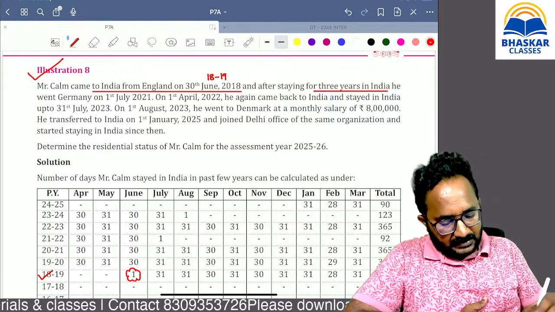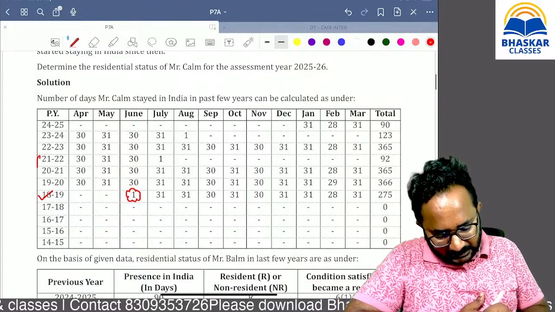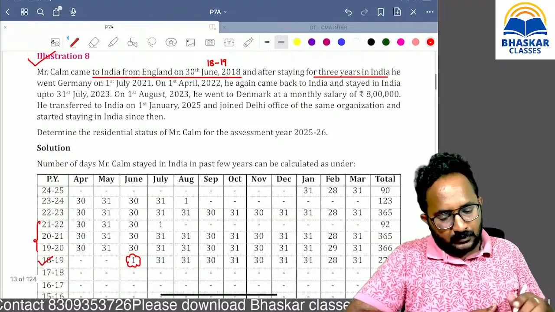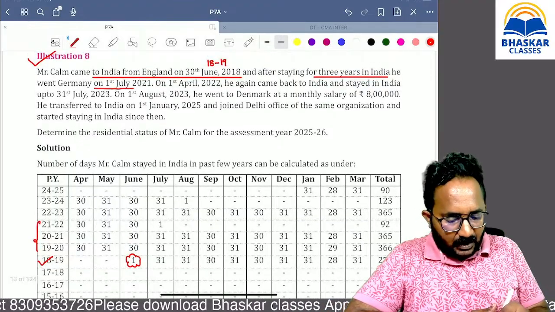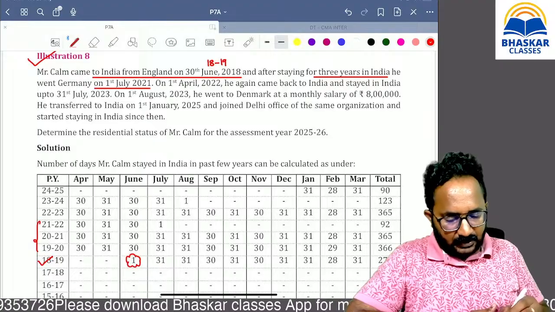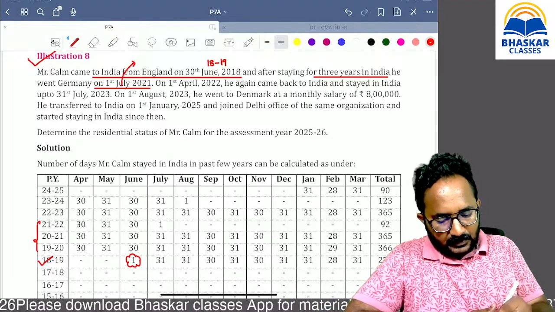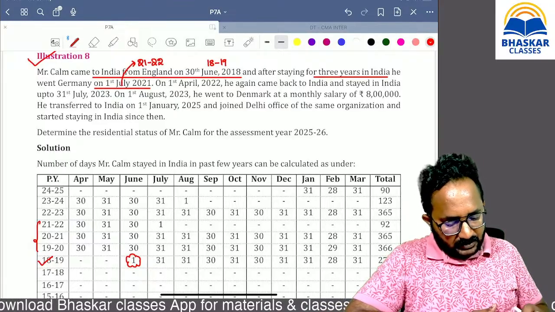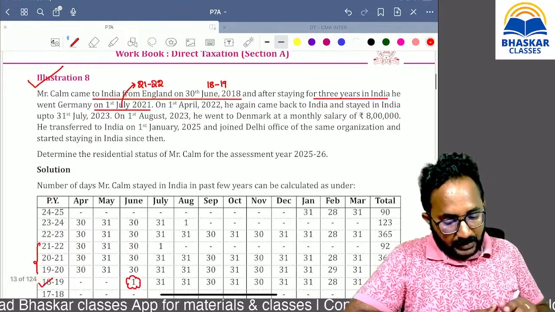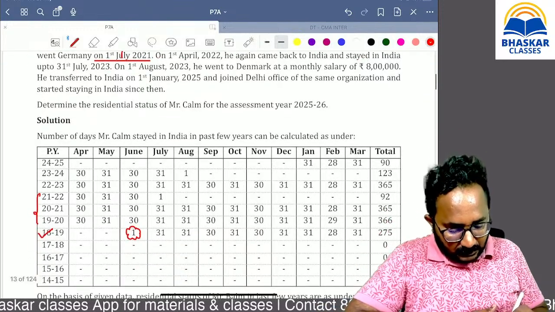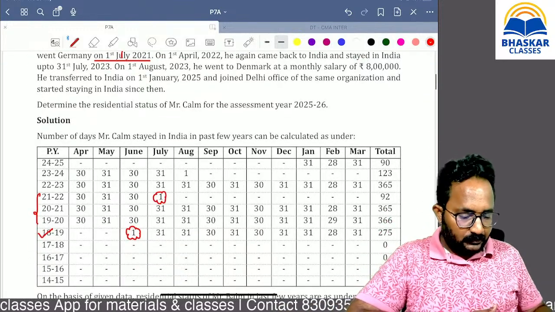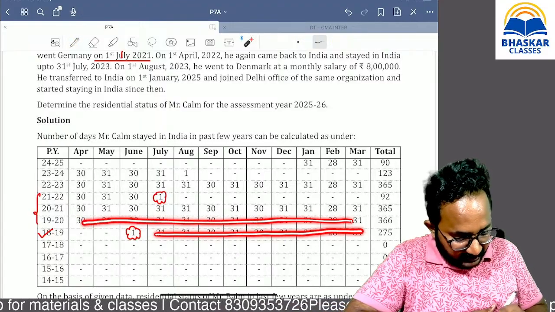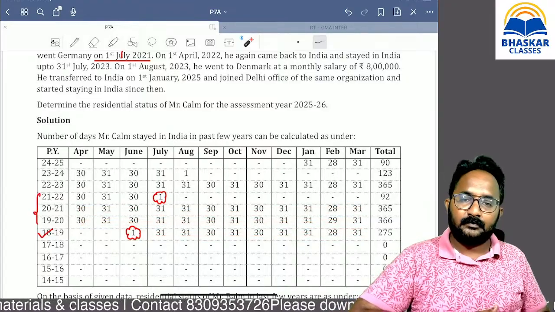Then he went to Germany on 1st July 2021, which is in 21-22. In July he left, so just 1 day is in July. So you can fill all these months as fully stayed in India.